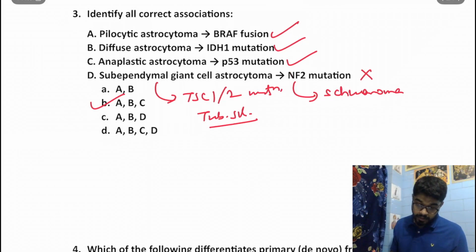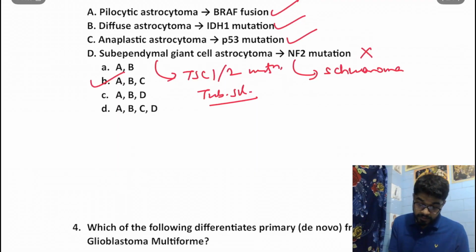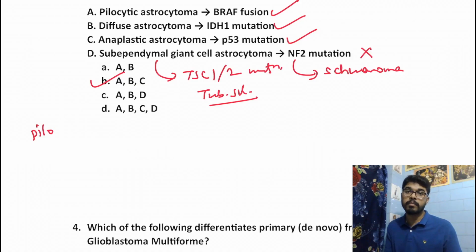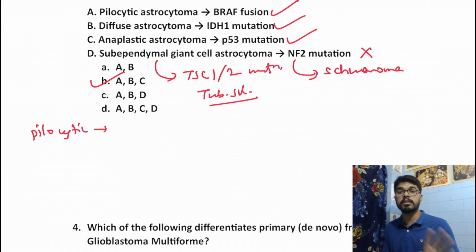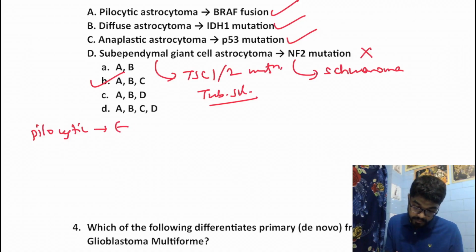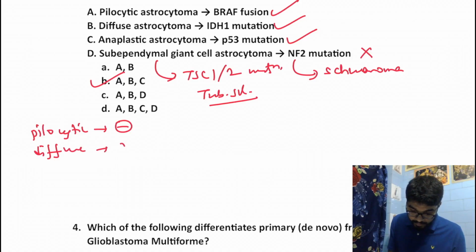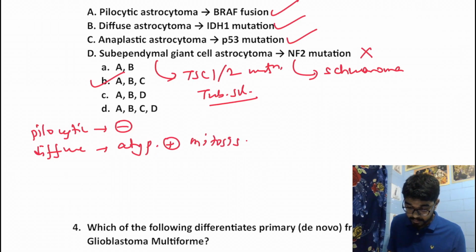An important thing over here: this classification of astrocytoma is based on the histopathological grading. For pilocytic astrocytoma, none of the features of the Saint-Anne-Mayo staging are present. All the features are absent. For diffuse, atypia is present, but mitosis is absent.